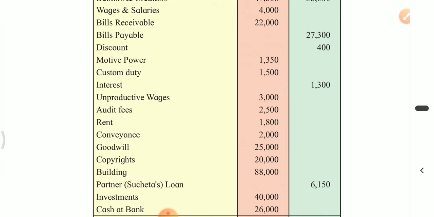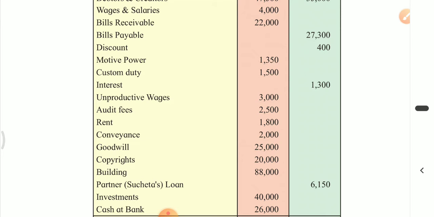Here, one important item in this problem is partner's loan. I mean Sucheta's loan, and it has credit balance. It's a liability for the business, meaning the business has taken a loan from a partner, and it is of rupees 6,150. This loan is liability for the business, no doubt. And if the adjustment prescribes any rate of interest to be paid on this loan, then we will have to consider that rate of interest, and we will have to allow interest on this loan.